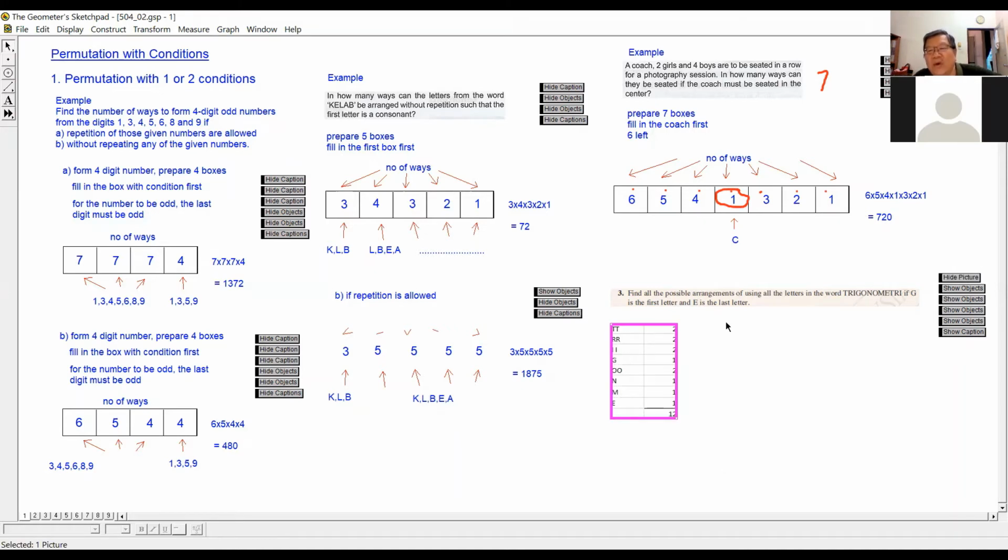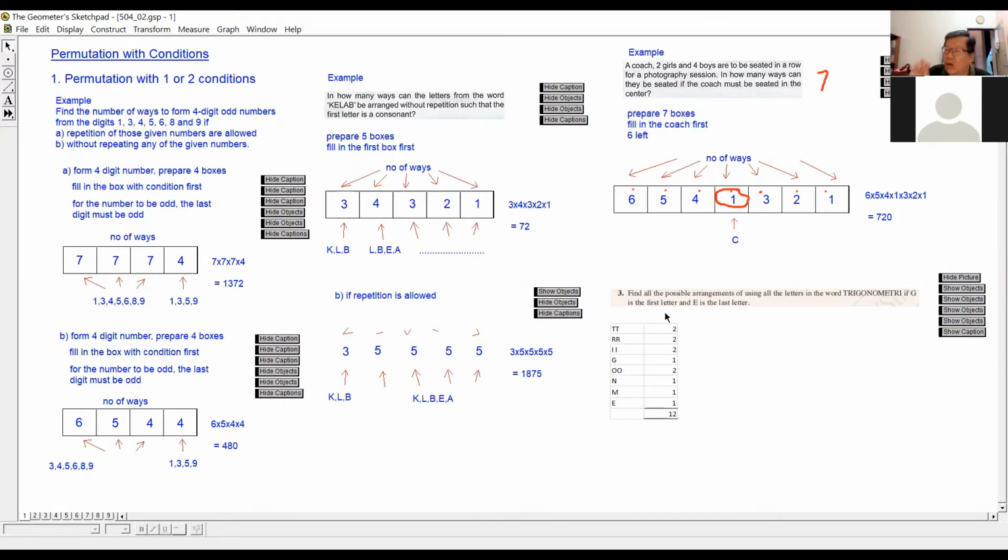So I am going to construct a table. I just write down trigonometry going downwards: T, R, I, G, O, N, and the next one is O. O I don't write at the bottom because O appeared at the top, so I go to the top and write O again. In this way, you are listing them out systematically. You won't miss out any letters.